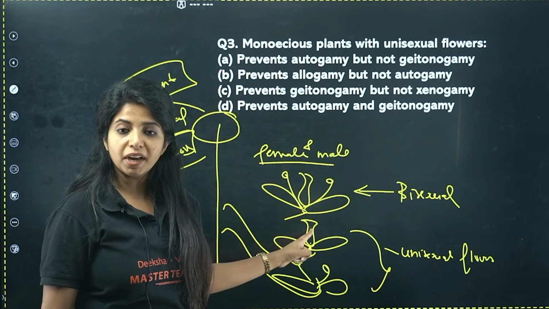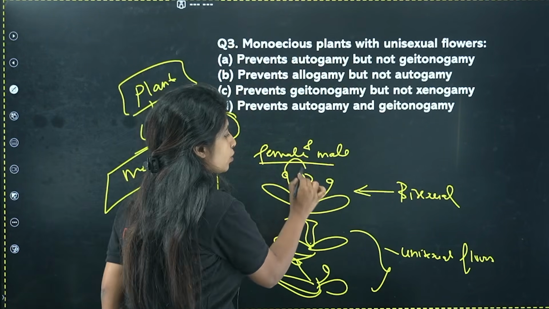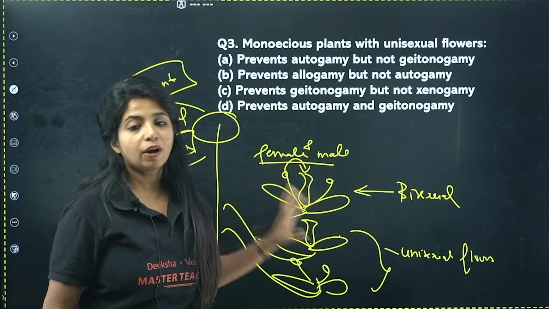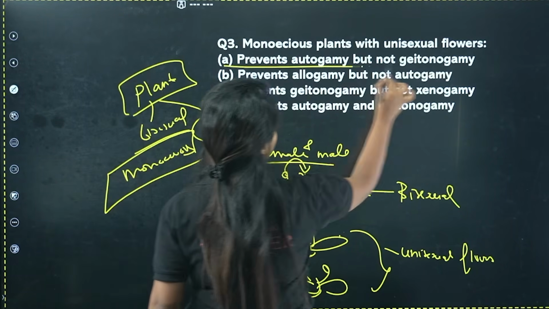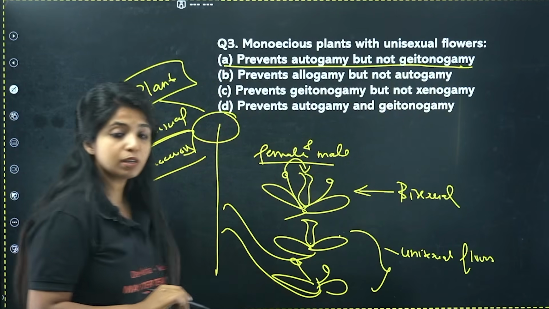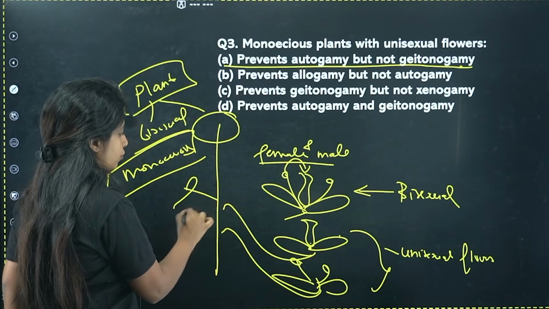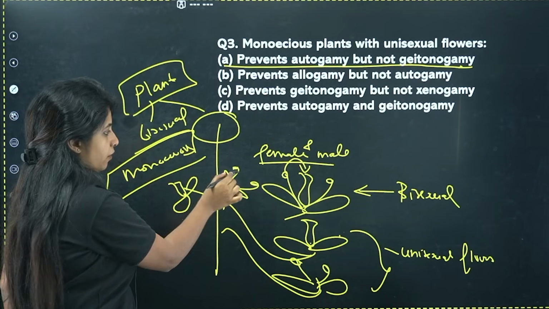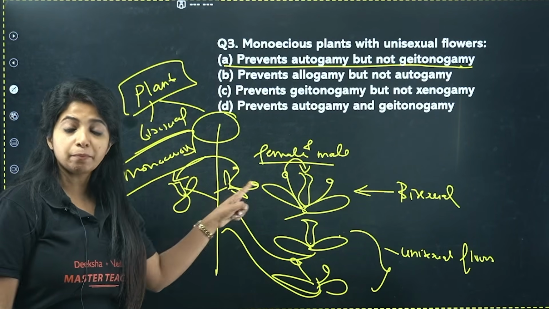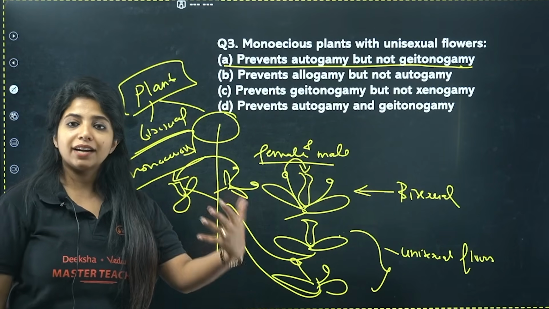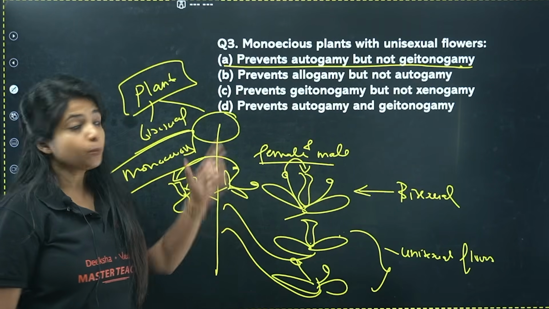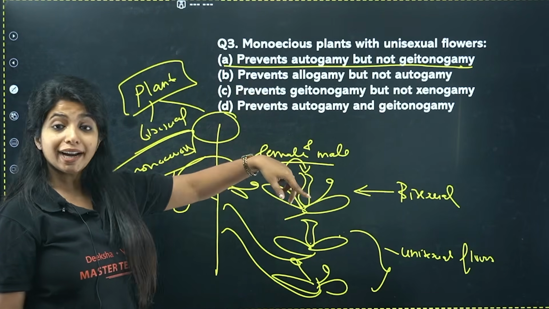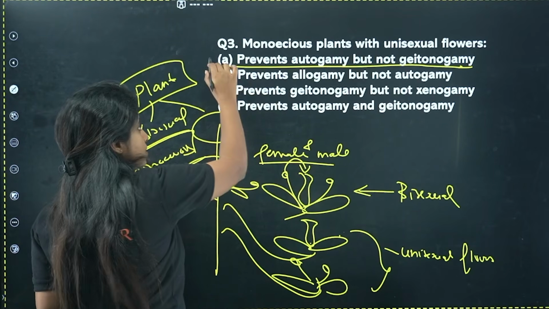Now, prevents autogamy but not geitonogamy. Can they prevent autogamy? Yes. Autogamy means, from here to here when it goes. Arey Baba, it does not have the male part. So do you think that can happen over here? Self-pollination definitely cannot happen over here. So prevents autogamy but not geitonogamy. Geitonogamy means what? Basically, I have a flower over here and I have a flower over here. This is the male flower, this is the female flower. From here to here, on the same plant but between two flowers, if pollination is happening, that is known as geitonogamy. So prevents autogamy, yes, it is preventing because it does not have a situation like this, but not geitonogamy, that itself is correct. So your answer is going to be A.